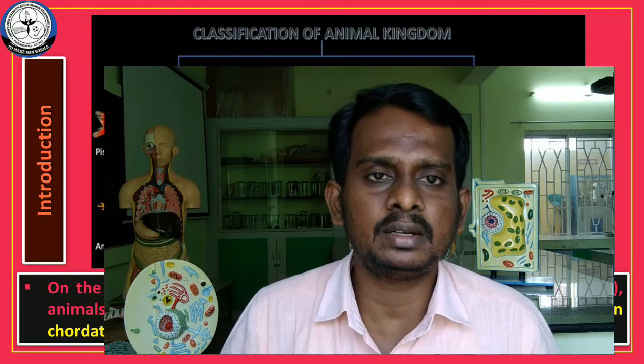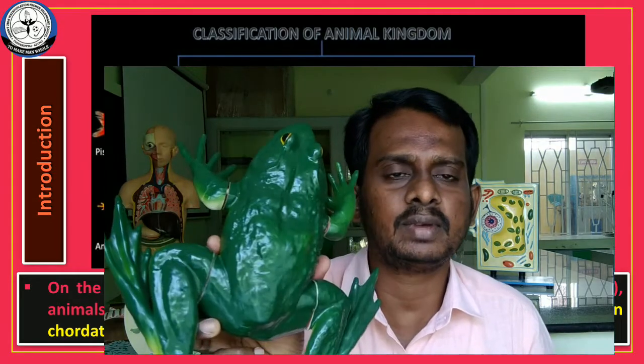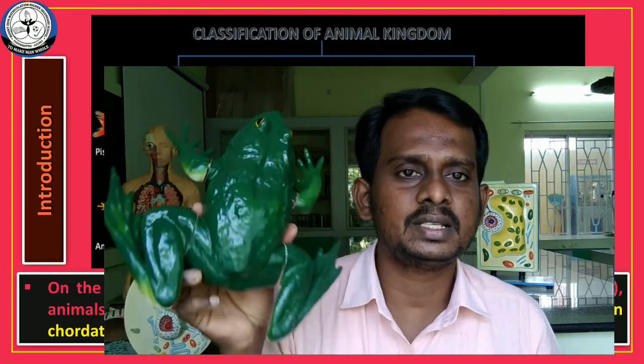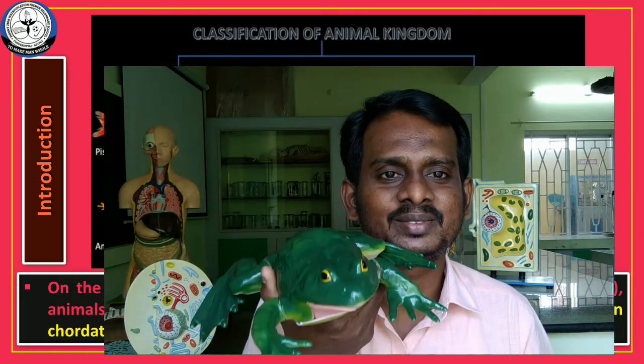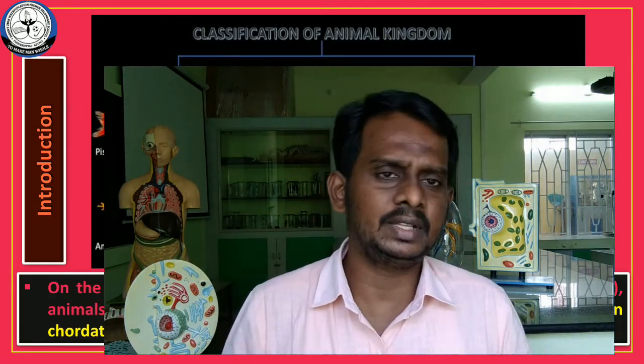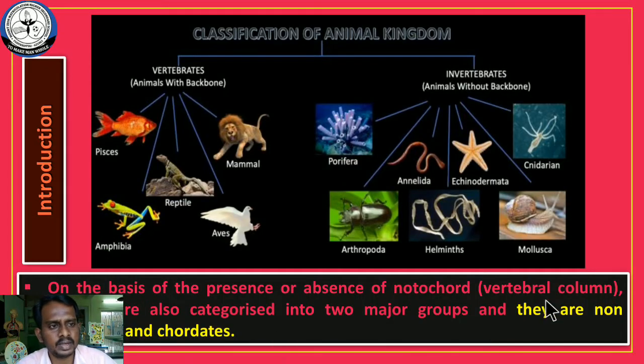And one more animal I would like to show you. This is, very good, a frog. This frog is also an example of a vertebrate animal because it also has a notochord. Along with that, human beings also come under the vertebrate category. எந்த கேட்டகரியில் ஹியூமன் பீயிங் வராங்க அப்படின்னா வெர்டபிரேட்ங்கிற கேட்டகரியில் வருவாங்க. இன்ட்ரோடக்ஷன் பார்ட் இஸ் ஓவர். Next we move on to the